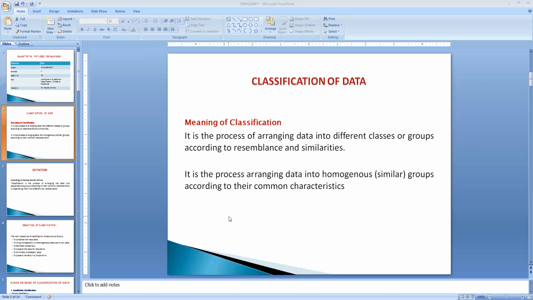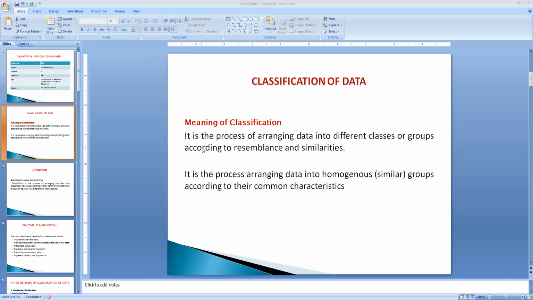The process of grouping into different classes or subclasses according to some characteristics is known as classification. And tabulation is concerned with the systematic arrangement and presentation of the classified data. Thus, classification is the first step in tabulation. And why we require this classification of data means condensing the mass data.